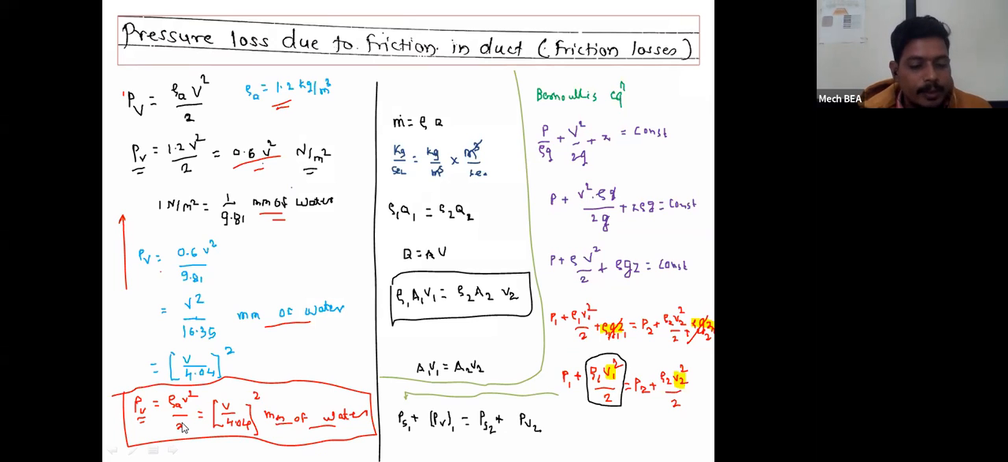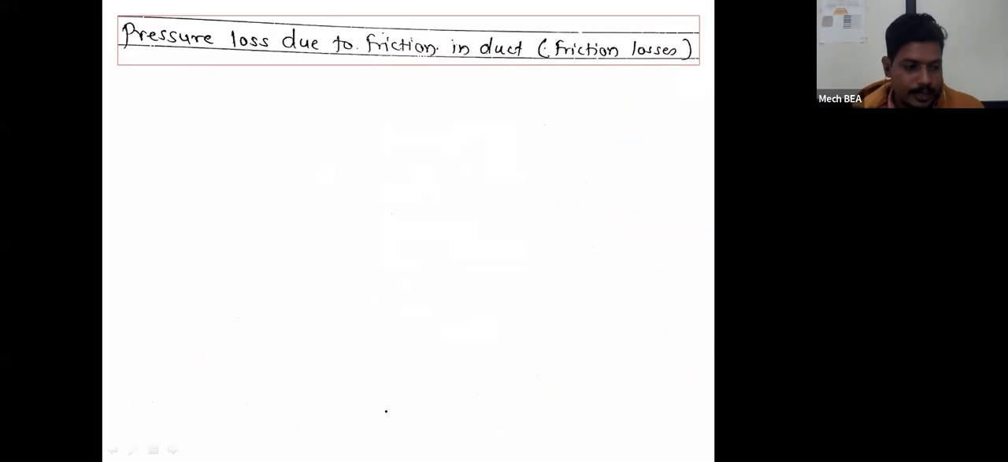And that value of dynamic pressure or velocity pressure we are going to put as P upon 4.04 bracket square, or P square upon 16.35, and that value will be in terms of mm of water. Now, based on this, we'll calculate the formula for pressure loss due to friction in the duct. That will be called the frictional losses. As in flow through the pipe, there also we calculated the frictional losses occurring inside the pipe, using the Darcy-Weisbach equation.